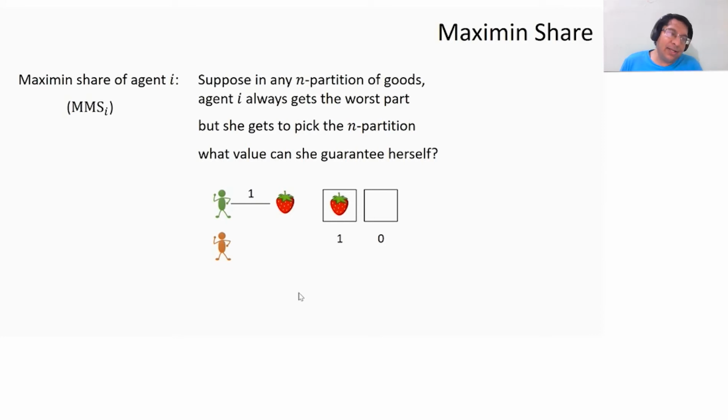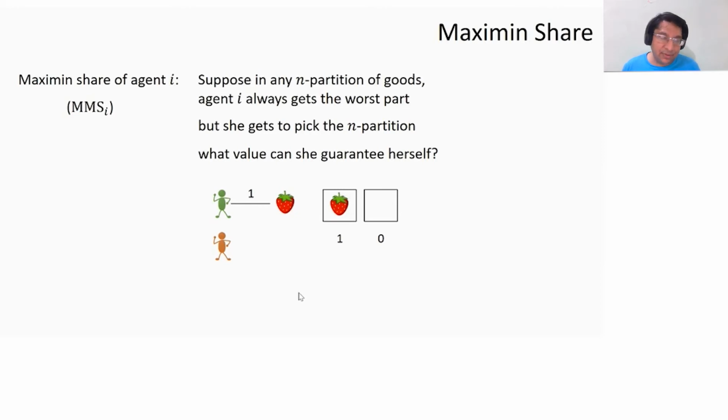Well, I have to partition the set of goods. If there are n agents, I want to come up with an n-partition. Let's say that I allow the agent i to pick the n-partition. However, she gets the worst part in that partition. Right? In that case, what value can she guarantee herself? So agent gets to pick the partition, however, she always gets the worst part. Let's take a look at this example. Again, two agents, a single good.